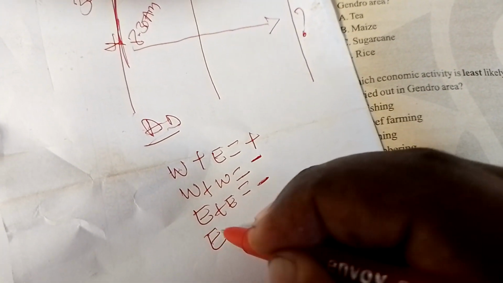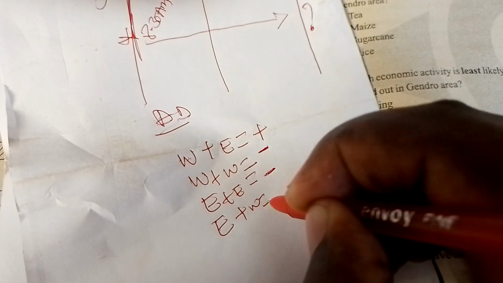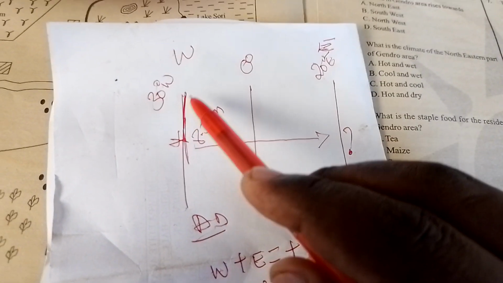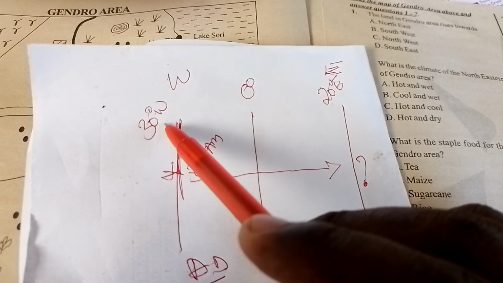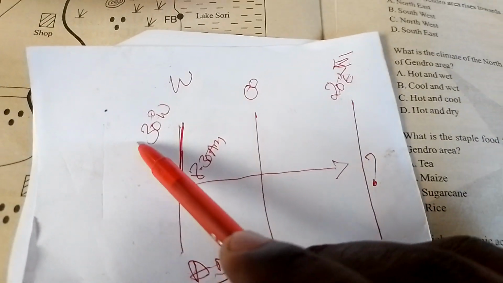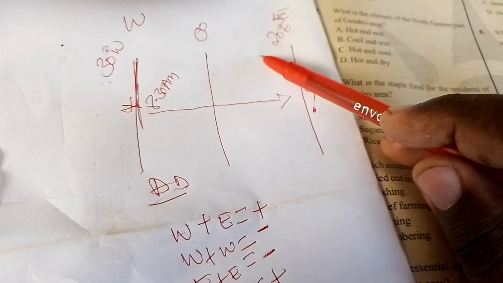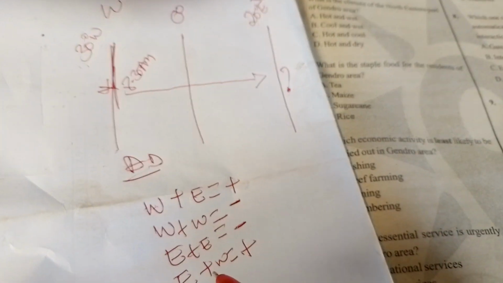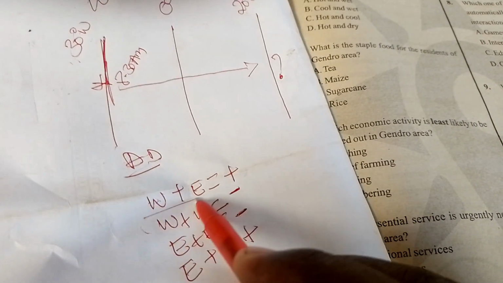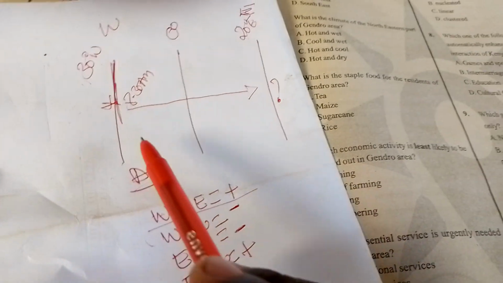When moving from east to west, we are going to add. So here we have 30 degrees west to 20 degrees east. It is an addition in terms of degrees from west to east.